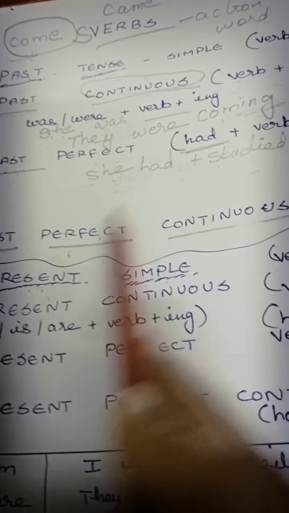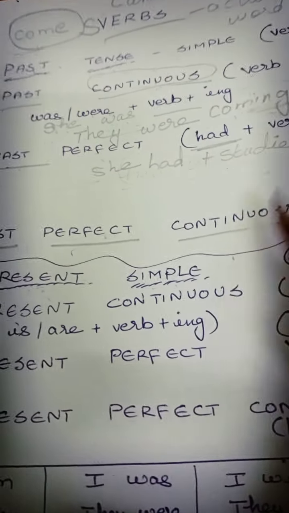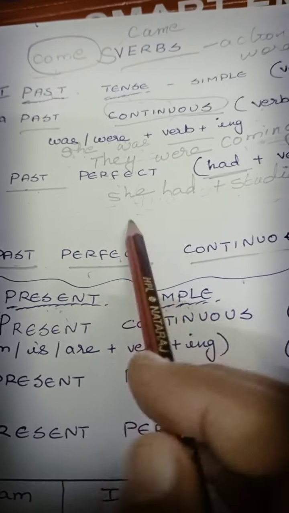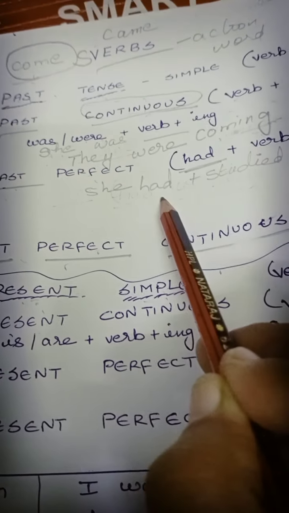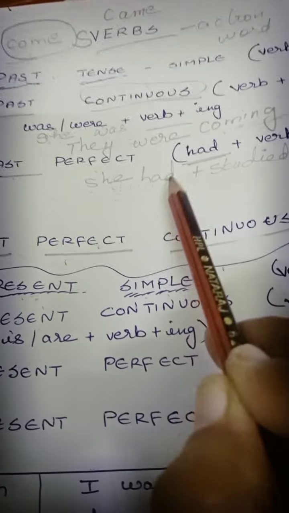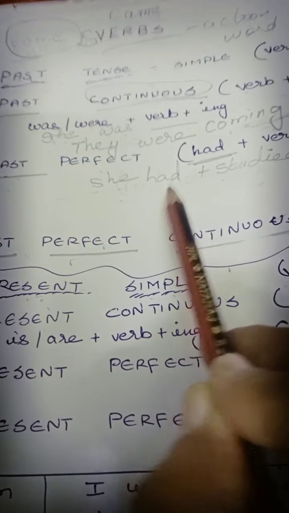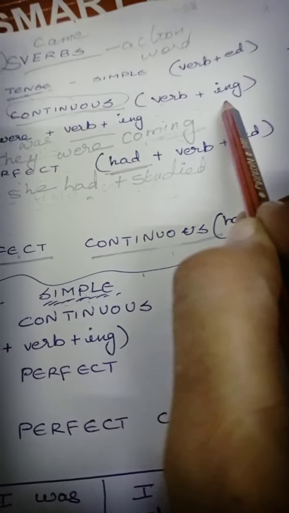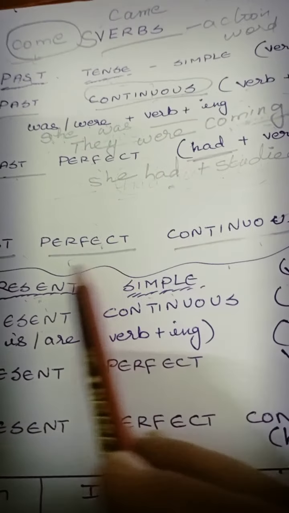Now let us go to the past perfect continuous. This past perfect plus this continuous. That's all. Very simple. Now see, in past perfect what did I write? Had. Okay, had is used for past perfect. For continuous what am I using? ing. Okay. Now let us combine these two things.